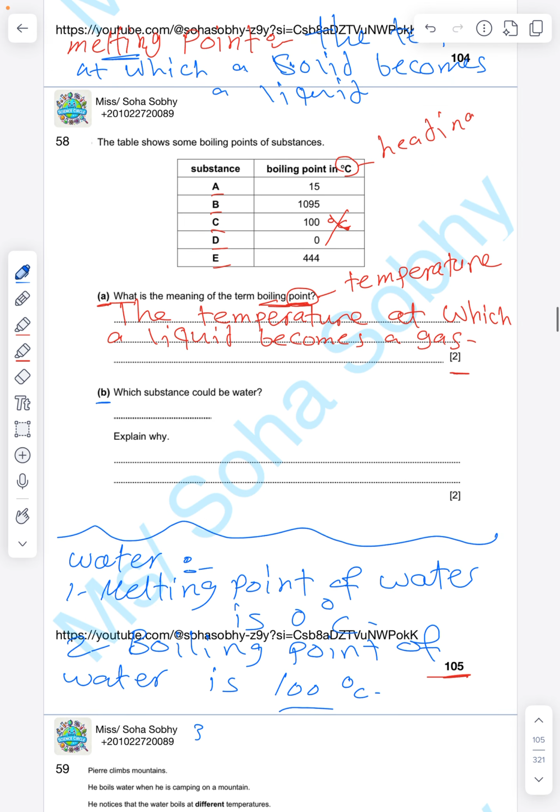Number 3, water expands. What does it mean by expands? Expand means the volume increases. يبقى the volume of water increases when it freezes or solidifies. You can write water expands, which means الفوليوم بتاعها بيزيد الحمد لله when it freezes.